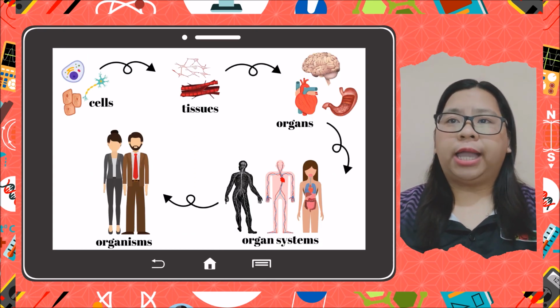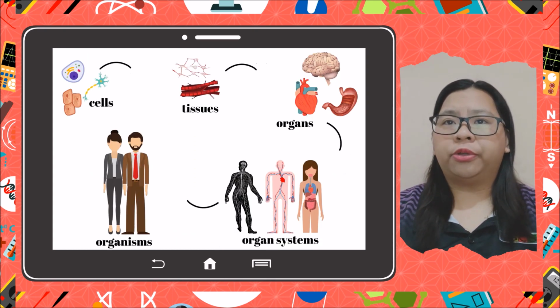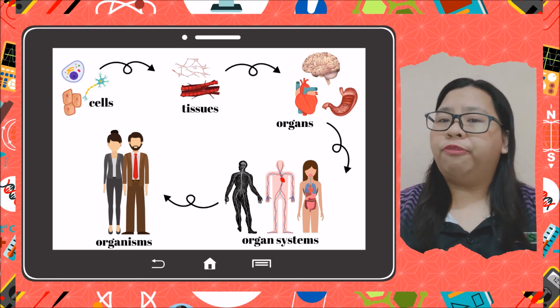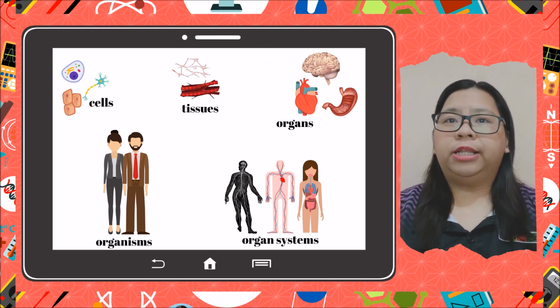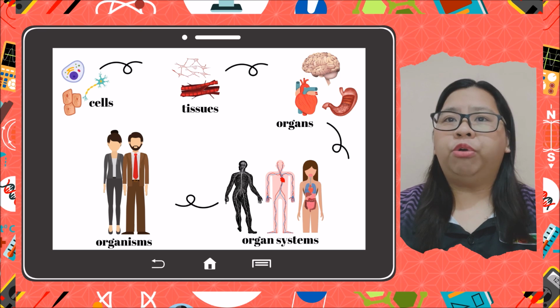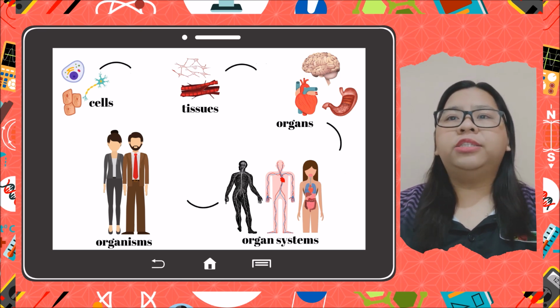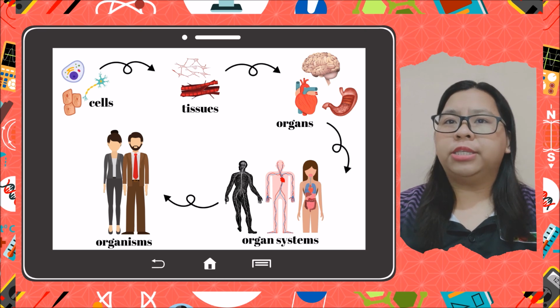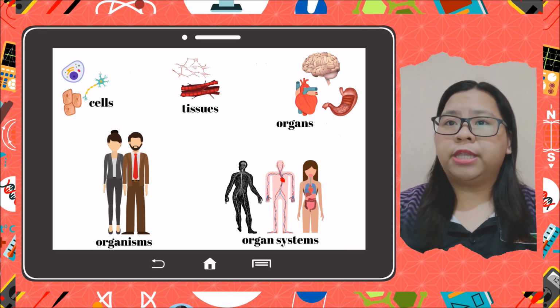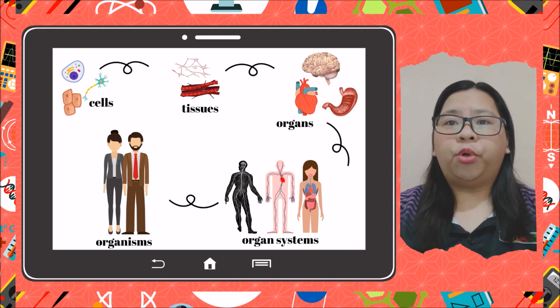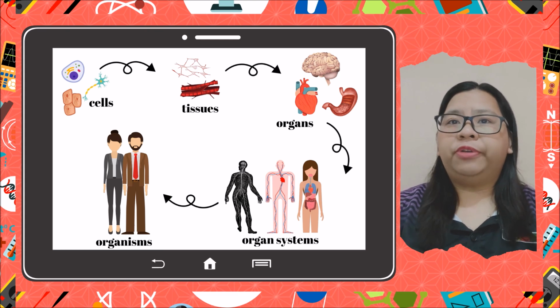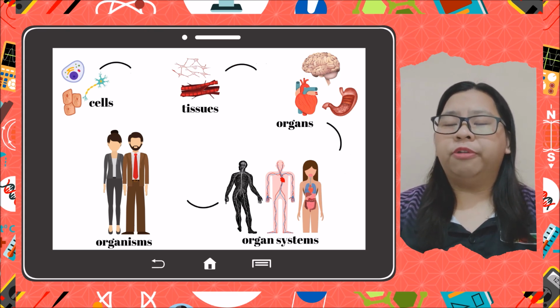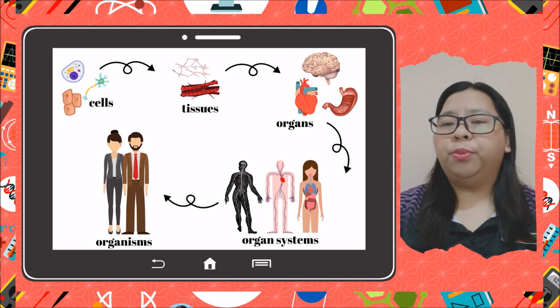Several cells of one kind that interconnect with each other and perform a shared function form tissues. Several tissues combine to form an organ, such as the stomach, heart, or brain. And several organs make up an organ system, such as the digestive system, circulatory system, or nervous system. Several systems that function together form an organism like a human being.